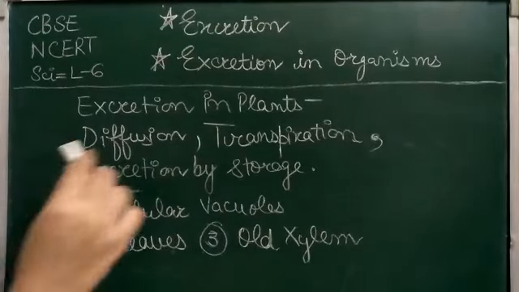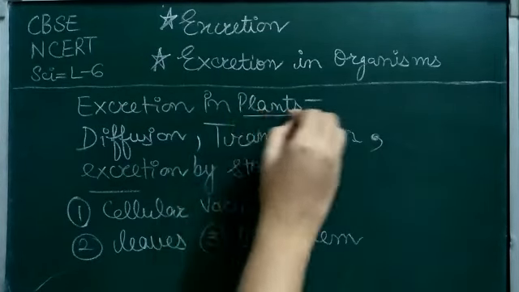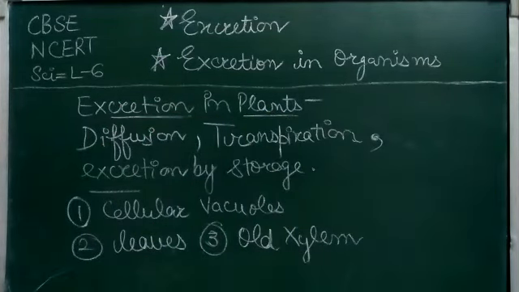Now, excretion in plants. There is nothing much to read about excretion in plants. Plants excrete by the process of diffusion. As you all know, oxygen is a waste product for plants which is generated during photosynthesis, and that oxygen is released out by the process of diffusion.